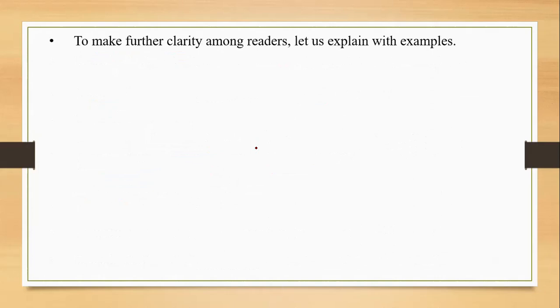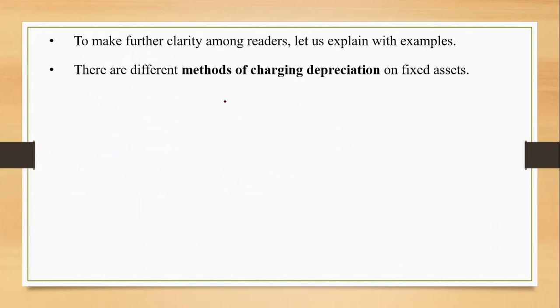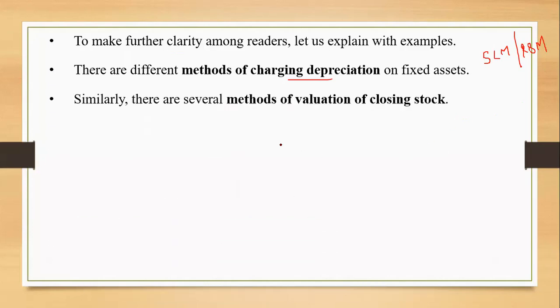Let us see that. Let us understand with an example. There are different methods of charging depreciation. When you talk about depreciation, though we have a separate chapter, I have told you this earlier also. We have two methods basically for charging depreciation. One is the straight line method and the second is the reducing balance method.